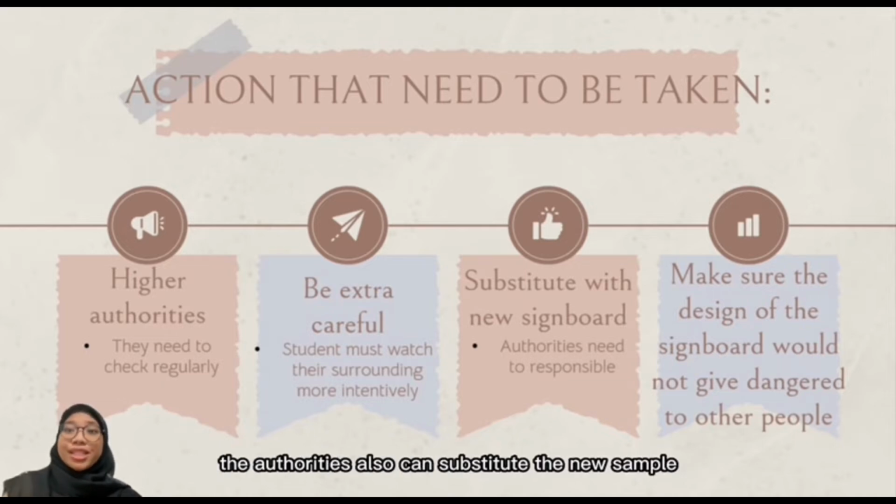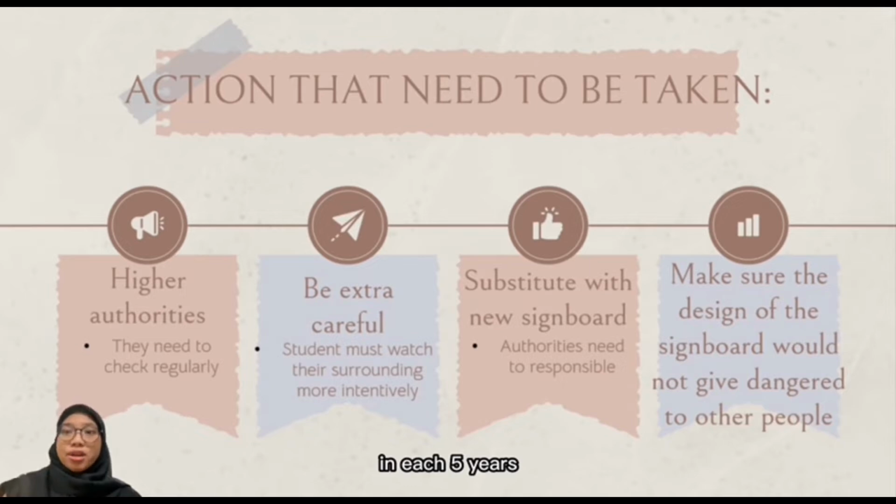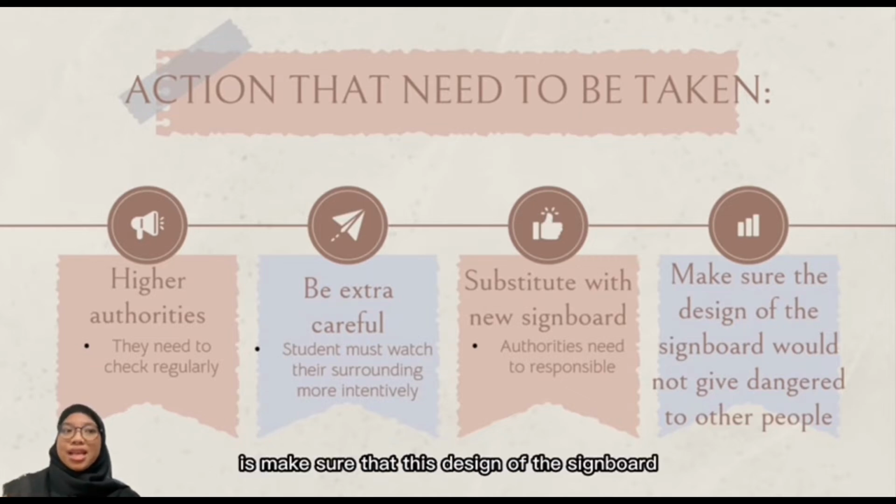Third, the authorities can also replace the signboard with a new one every 5 years to prevent the signboard from dropping suddenly. The last one is to make sure that the design of the signboard will not endanger other people, because from the design it may cause injuries to other people.